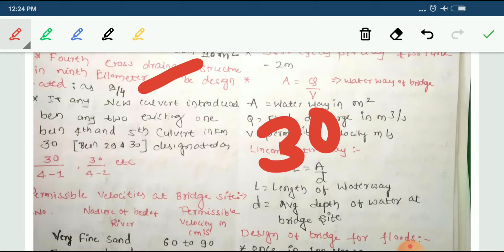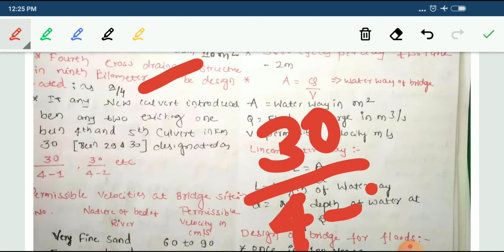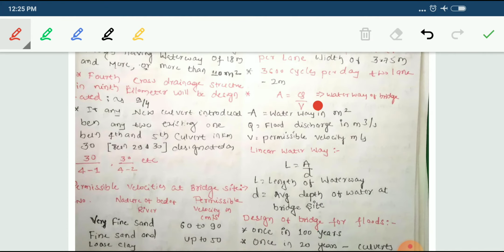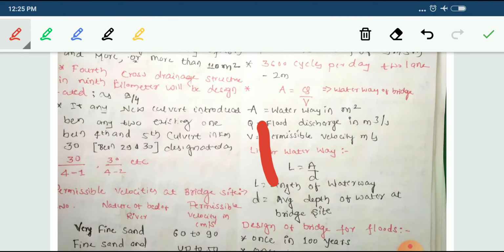And if you want to add a culvert, how is it to be denoted? This is 4 minus 1. Similarly, this is 4 minus 2. This is the way it is to be designated. Okay, next we move to the next part.